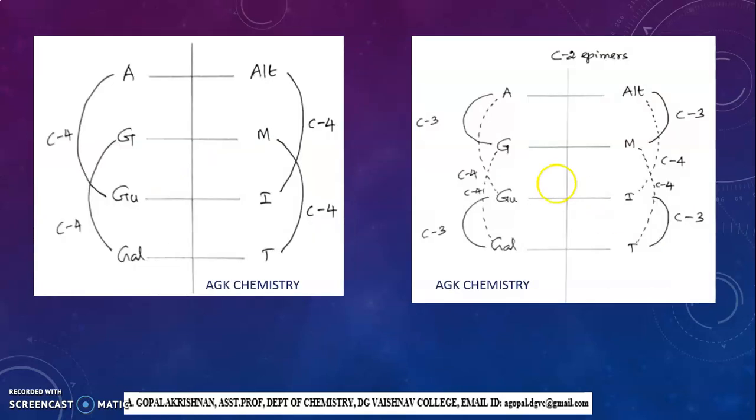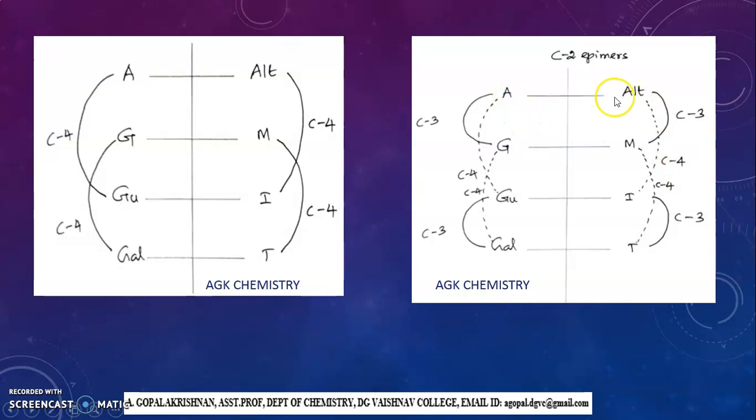Similarly, allose and gulose are C4 epimers, glucose and galactose are C4 epimers. Altrose and idose are C4 epimers, mannose and talose are C4 epimers. So this is a very simple method to remember the epimers of aldohexoses.